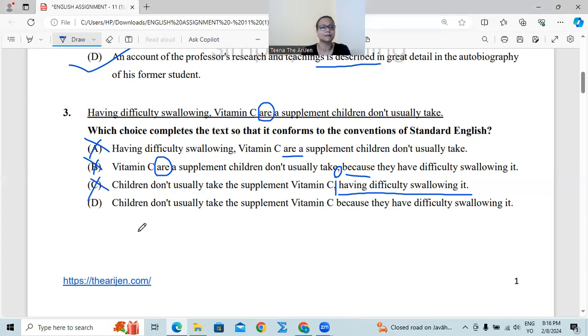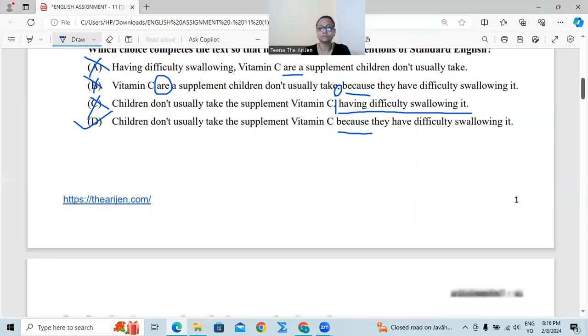Cut it off. Number D. Children don't usually take the vitamin C supplement because they have difficulty swallowing it. See, a subordinate clause with because, without any comma, making sense. Answer is number D. Number 4.